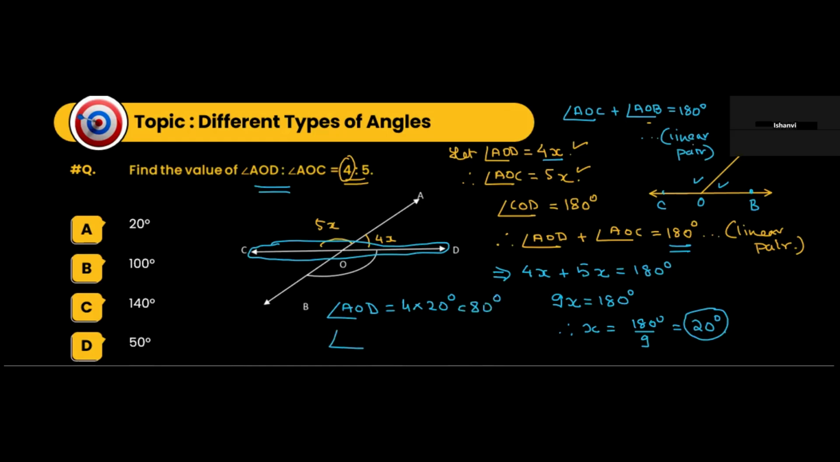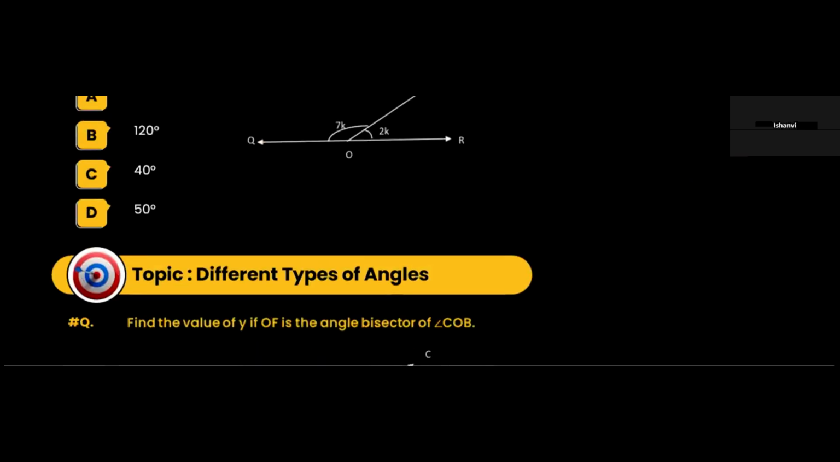What will be the value of angle AOC? That will be 5x. So 5 into 20, that is going to be 100 degrees. Maybe the question was about this, not clearly specified here. Okay, let's move on to the next question.